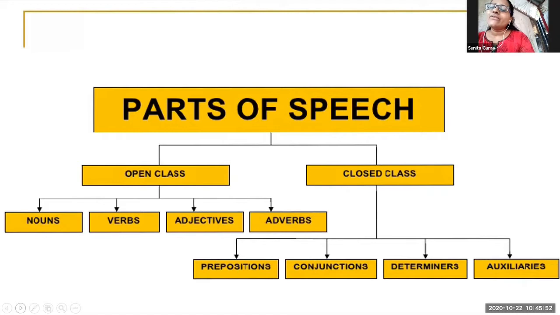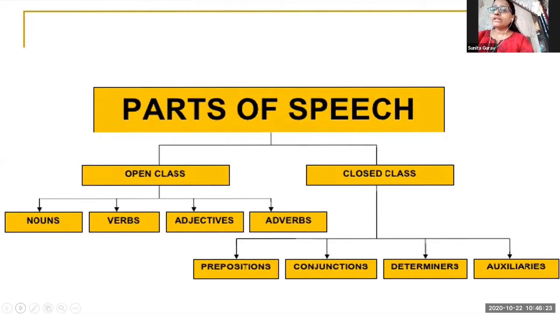And now adverb. Adverb explains the action word. It tells us something special, something more about the verb. For example, go. If I am adding another word to it, go slowly, then slowly becomes the adverb.